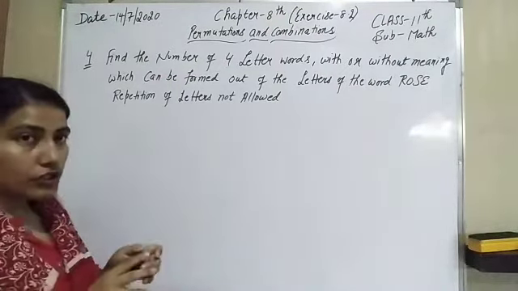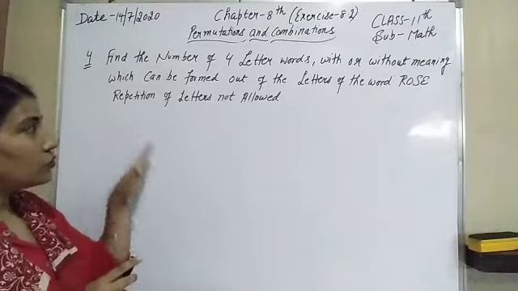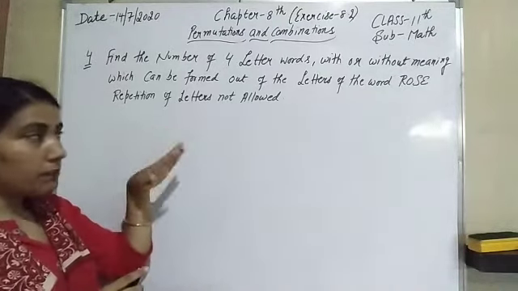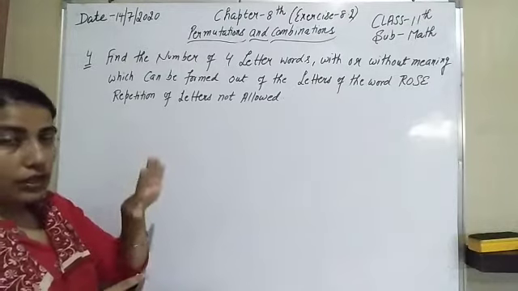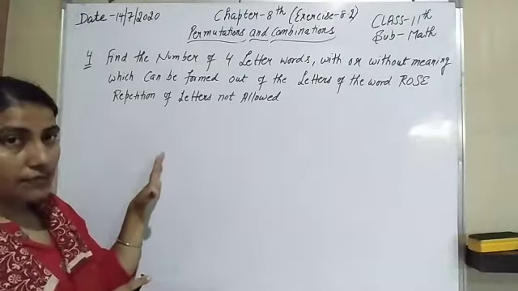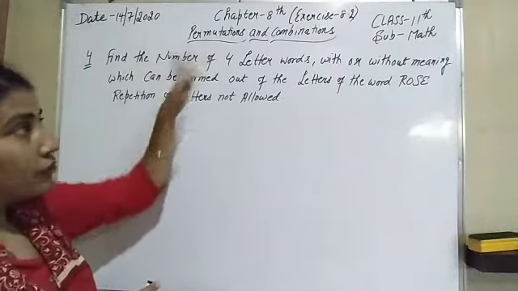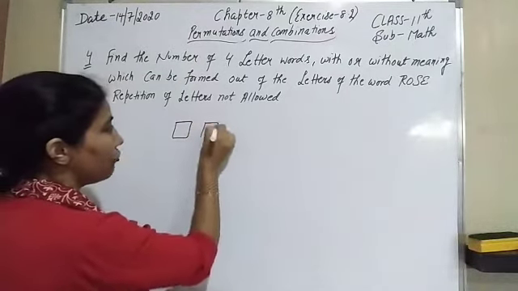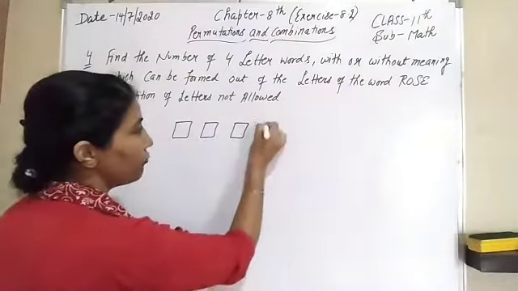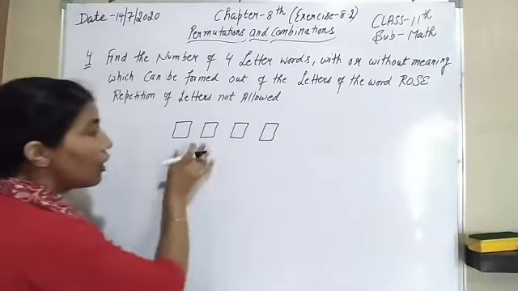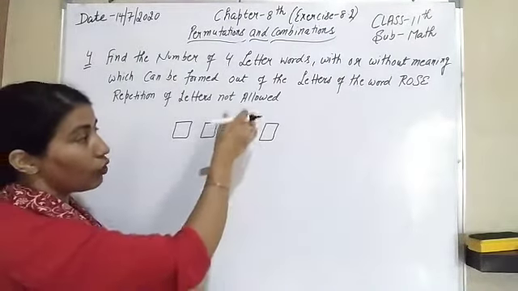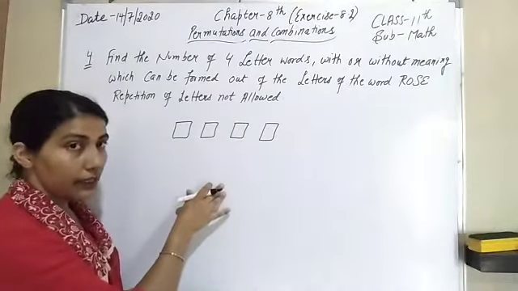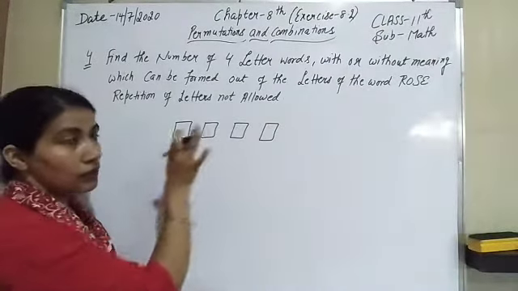Now in your worksheet there are numerous questions where sometimes repetition is allowed and sometimes it is not. How can we solve all these types of questions? First, look here. We have to make a 4-letter word, so let us suppose 4 places. Now we have to find how many possible arrangements there are to fill all these places.